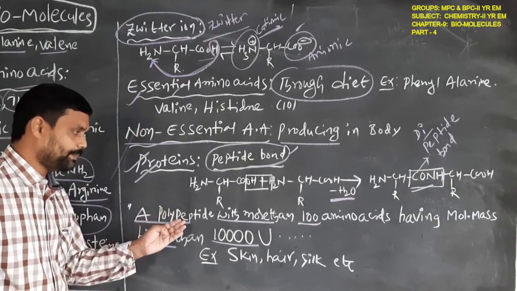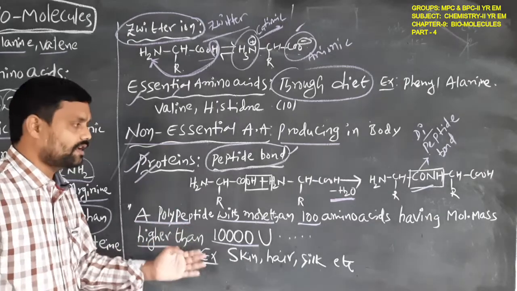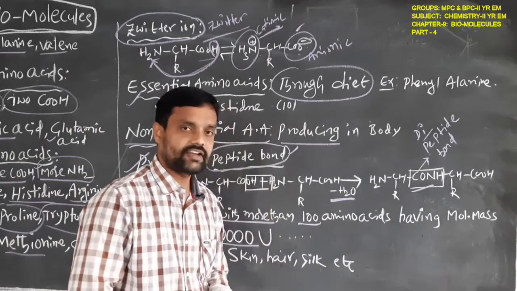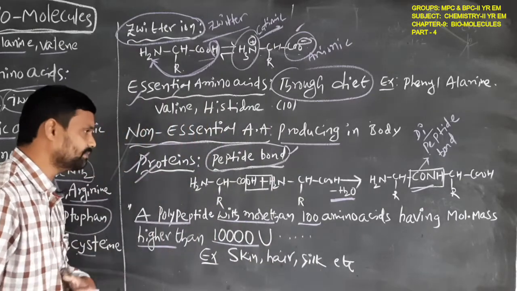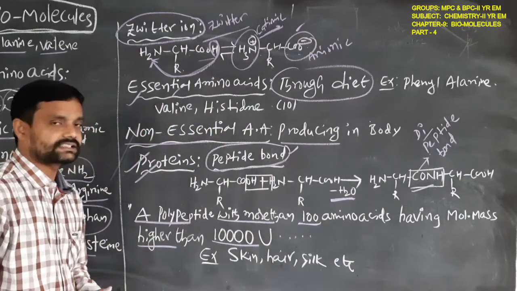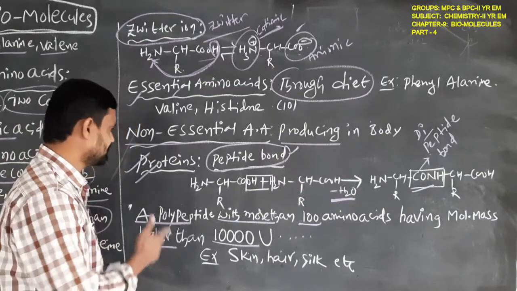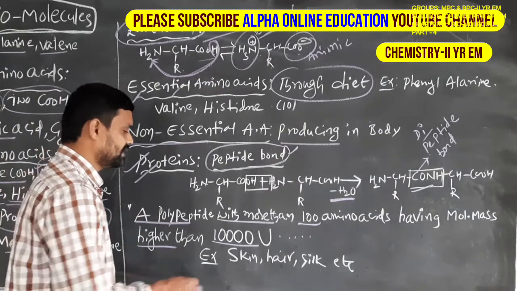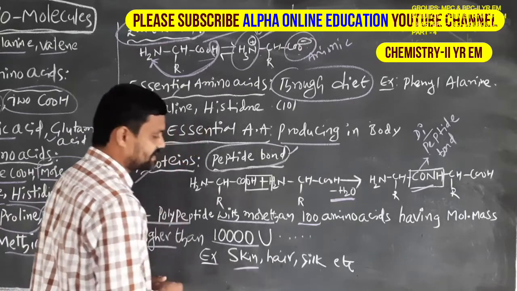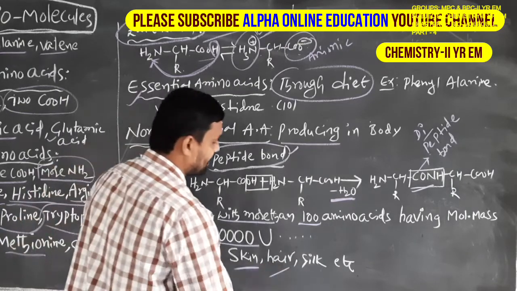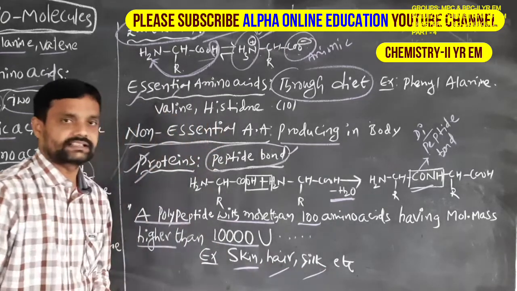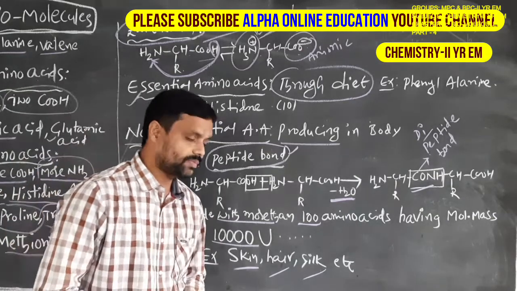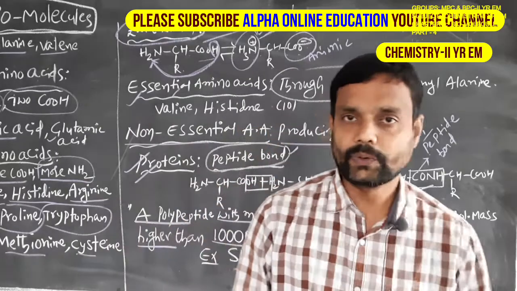A polypeptide with more than 100 amino acids having a molecular mass, that is molecular weight, higher than 10,000 units is called a protein. Examples of proteins: they are present in skin, hair and cells, etc. So this is the meaning of the peptide bond and protein.